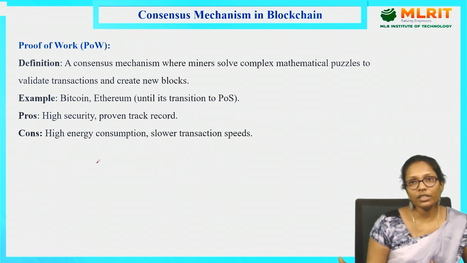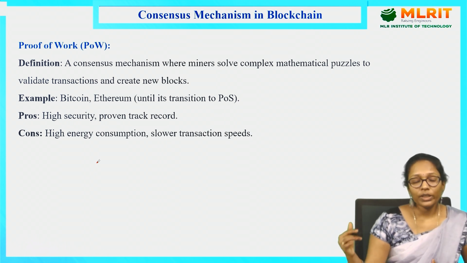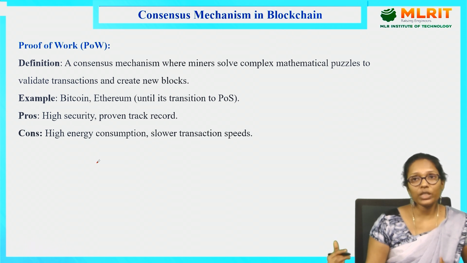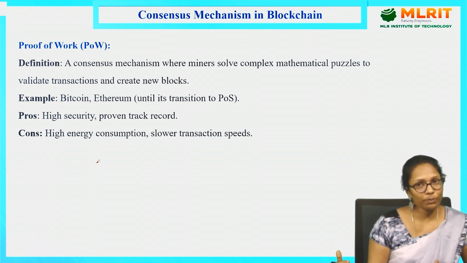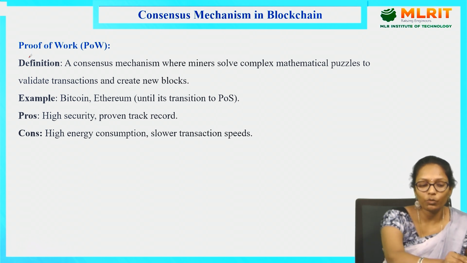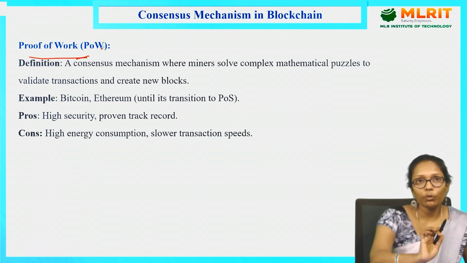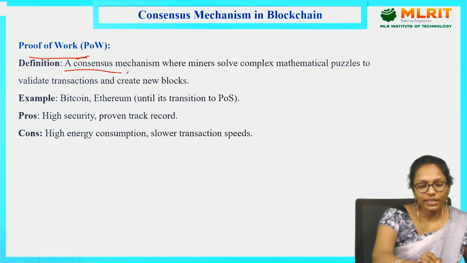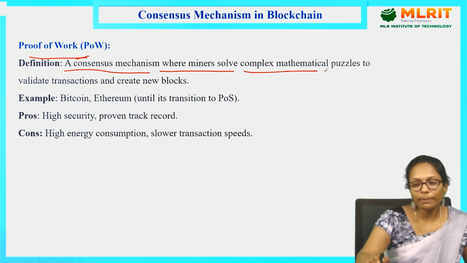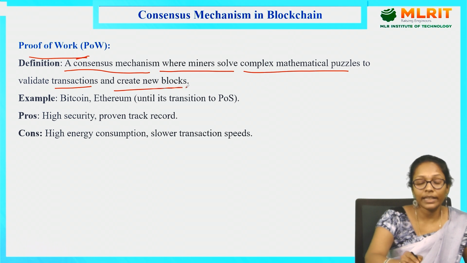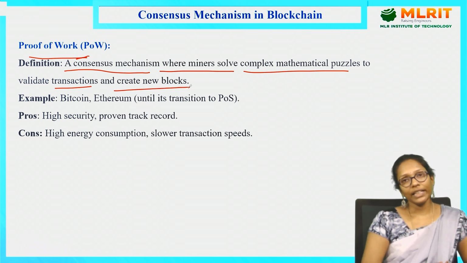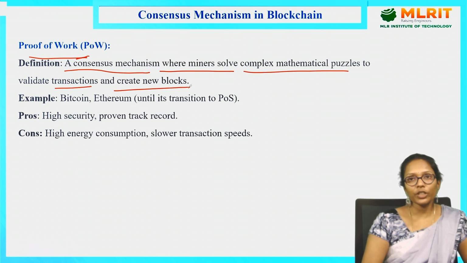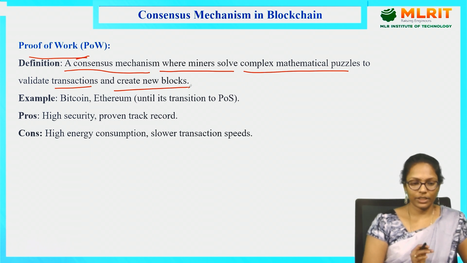This is the traditional consensus mechanism which we are using from the birth of the blockchain. In the initial days, before introducing the blockchain concept, we had the concept of Bitcoin. In Bitcoin, they use this proof of work mechanism only. So what is meant by proof of work? It is a consensus mechanism where miners solve complex mathematical puzzles to validate the transaction and create new blocks. To perform this validation, first of all, the miners need to solve some mathematical puzzle. If they solve that puzzle, then they are eligible to validate the transaction.